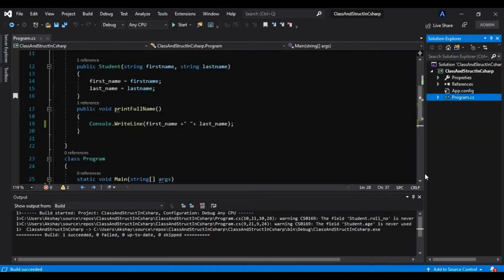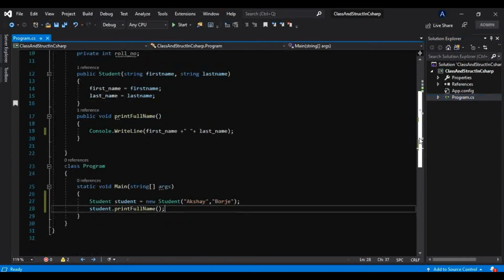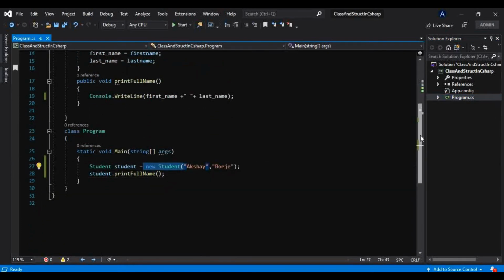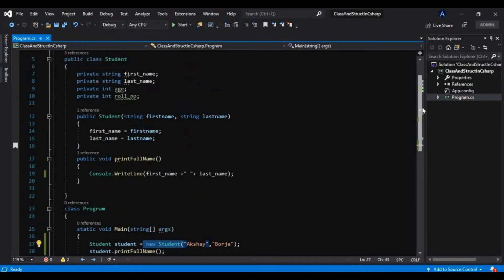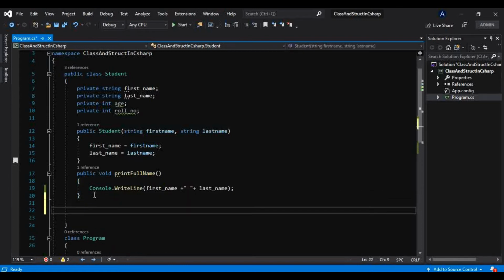So now if you have understood what a class is, what an object is, why we create objects, and when the constructor gets called, there is another functionality that a class can have, which we call a destructor.